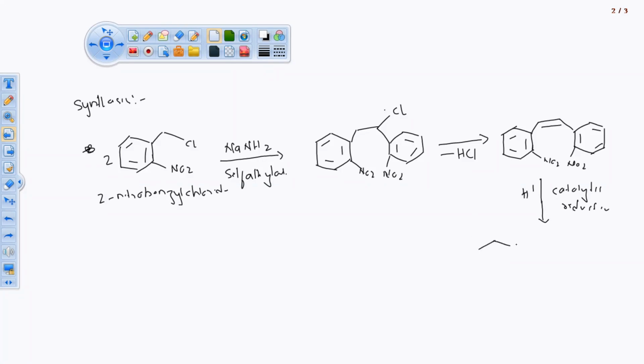Okay, benzene as it is, then the 7 membered ring as it is. The double bond stays there, nothing will happen to it. So this is the ring over here, with all the bonds, but the difference is here we are getting 2 NH2 in place of NO2 because we have done the reduction in presence of a catalytic agent. Catalytic agent means any kind of protonating agent. So with that protonating agent we added, in place of nitro we got the amine group.